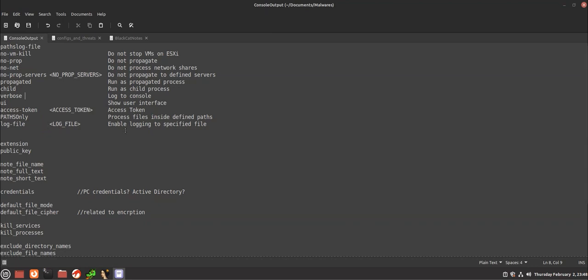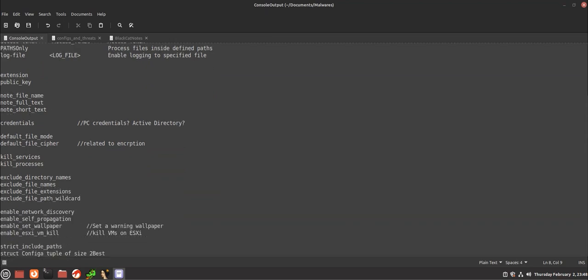Then log file, enable logging to a specified file. Then we have note file name, note full text, note short text. We'll be getting to this soon. And there are also options like enable ESXi VM kill, enable self-propagation, enable set wallpaper, enable network discovery. So these are options that ask what you're trying to do. It also has kill services, kill processes and cipher modes.